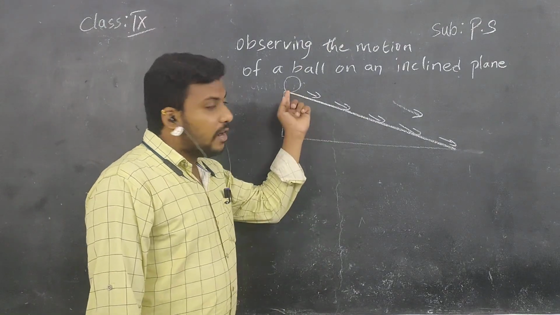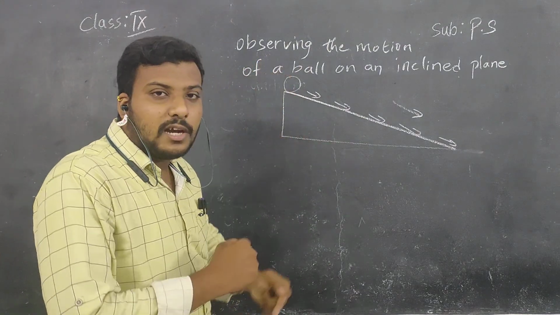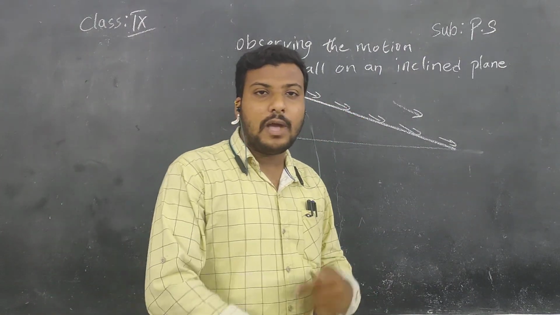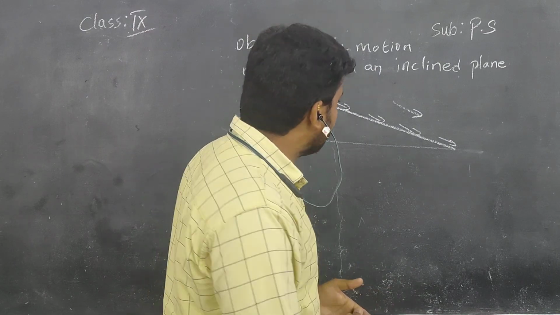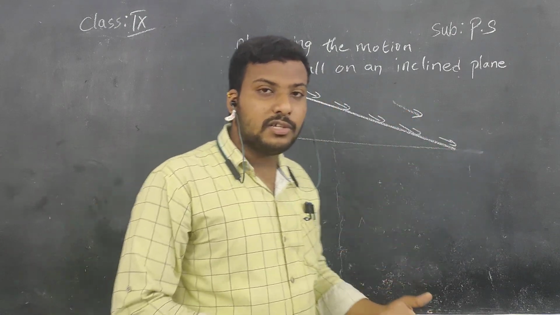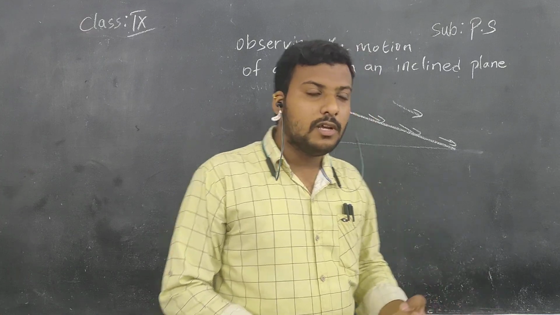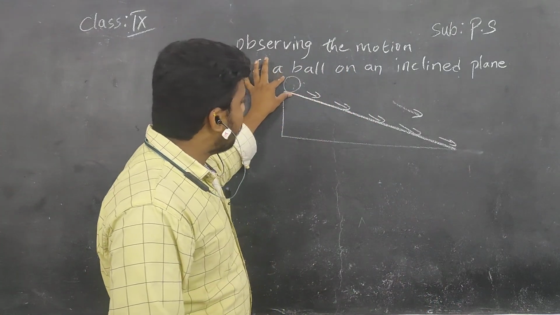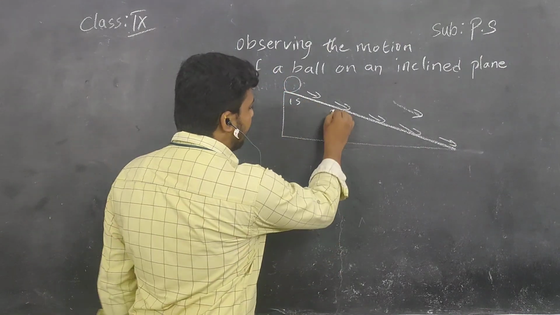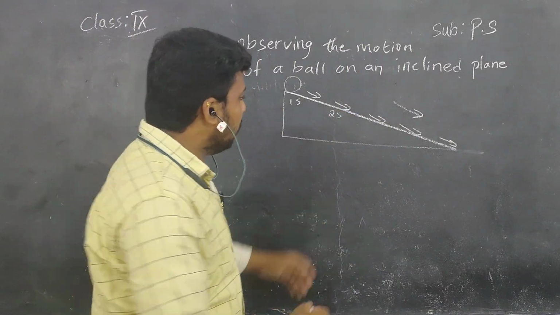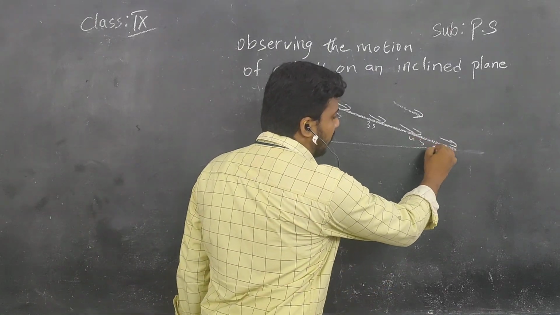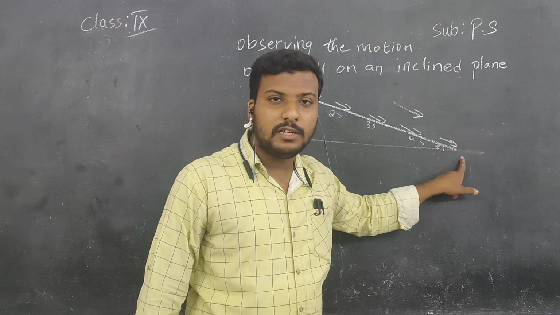But children, you notice that in the first second it starts slowly, and coming to the middle of the inclined plane, it starts to accelerate more. Why? Because it is reaching down, and the gravitational force pulls that ball very fast. So when it starts at the top, for the first second its motion is very small, but in the second second its speed increases. Coming to the third second, the speed of the ball increases very much, and by the fourth and fifth second, finally it reaches the bottom of the inclined plane.